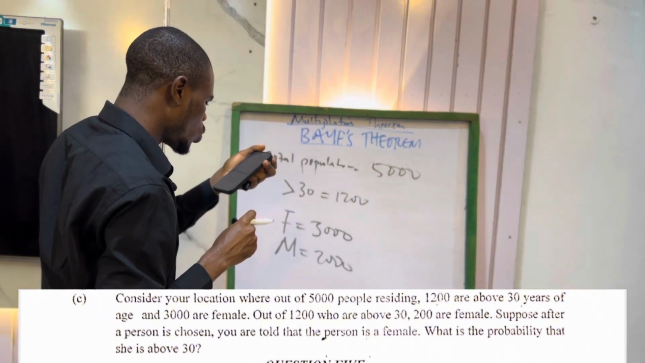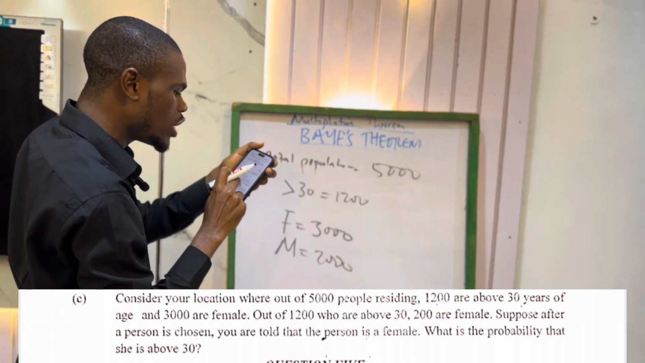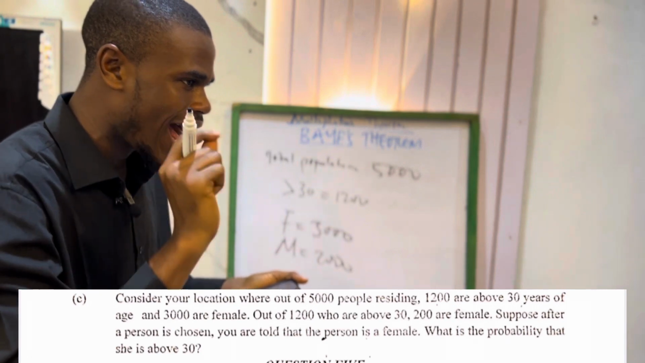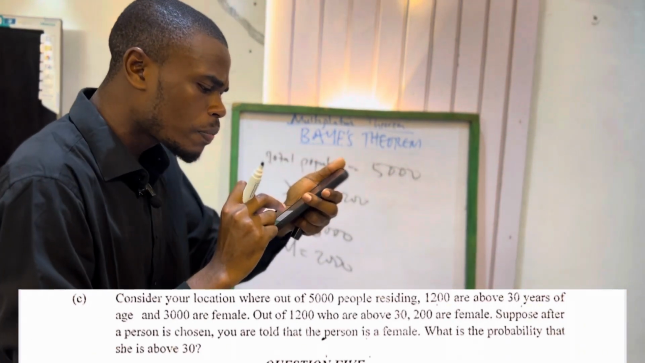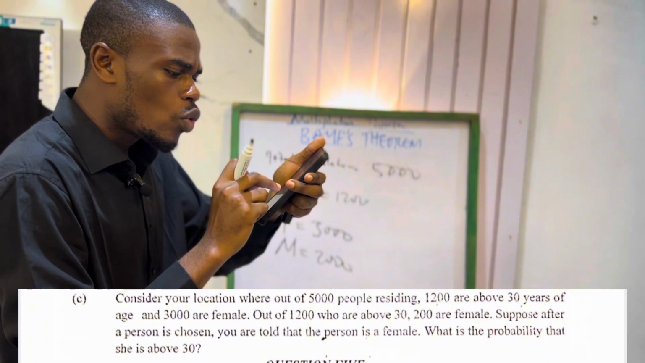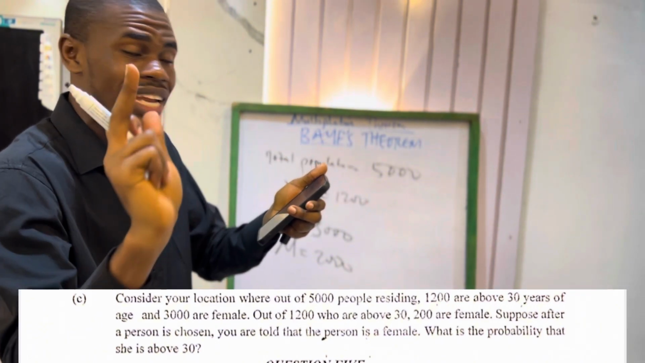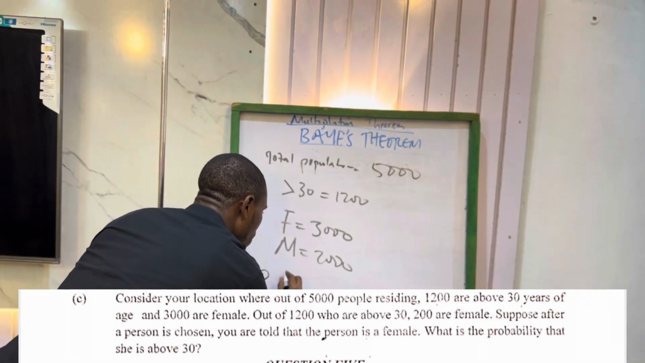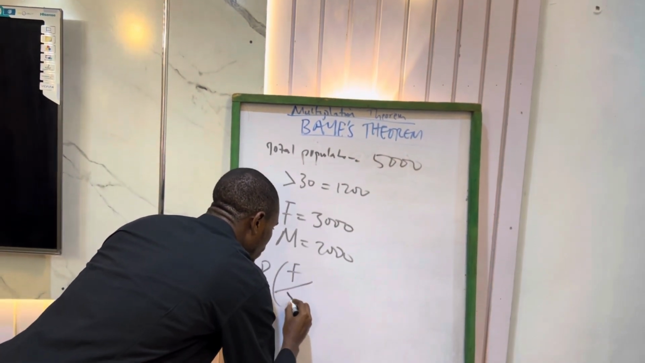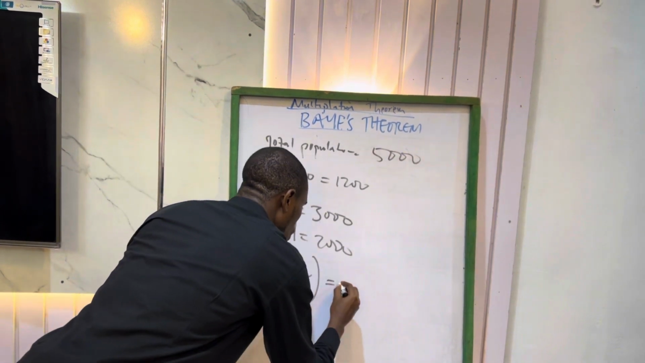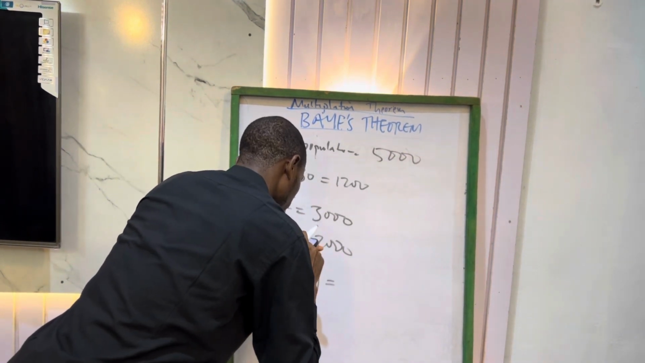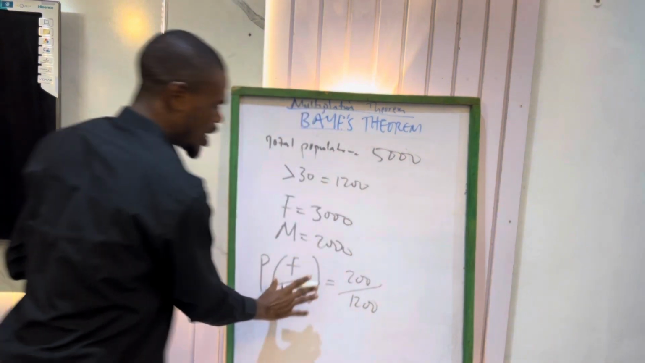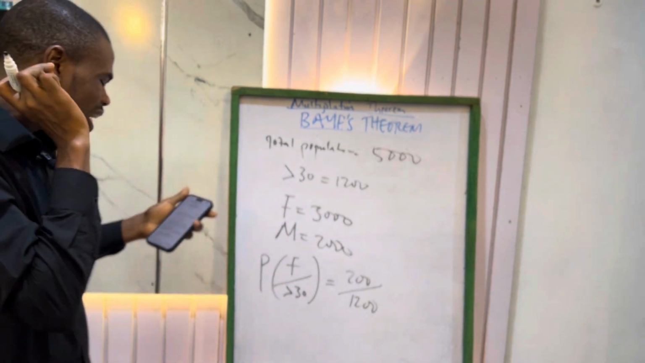The next statement they told us, they say out of 1,200 who are above 30, 200 are female. Always listen to the last statement. That statement means the probability of female over above 30 is 200 over 1,200. You can see the way I interpreted this question. Listen to the last statement.